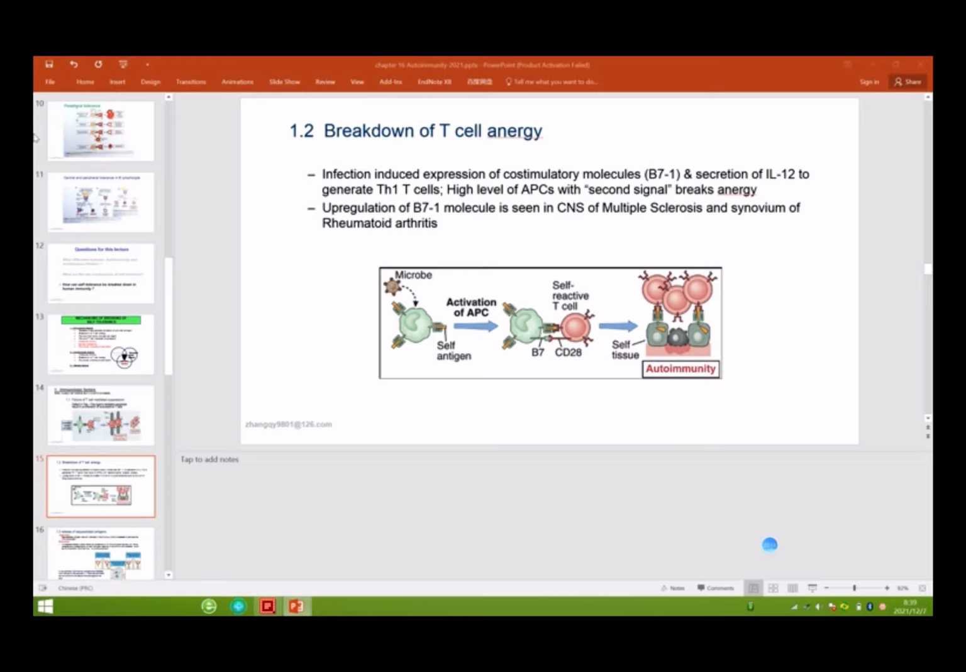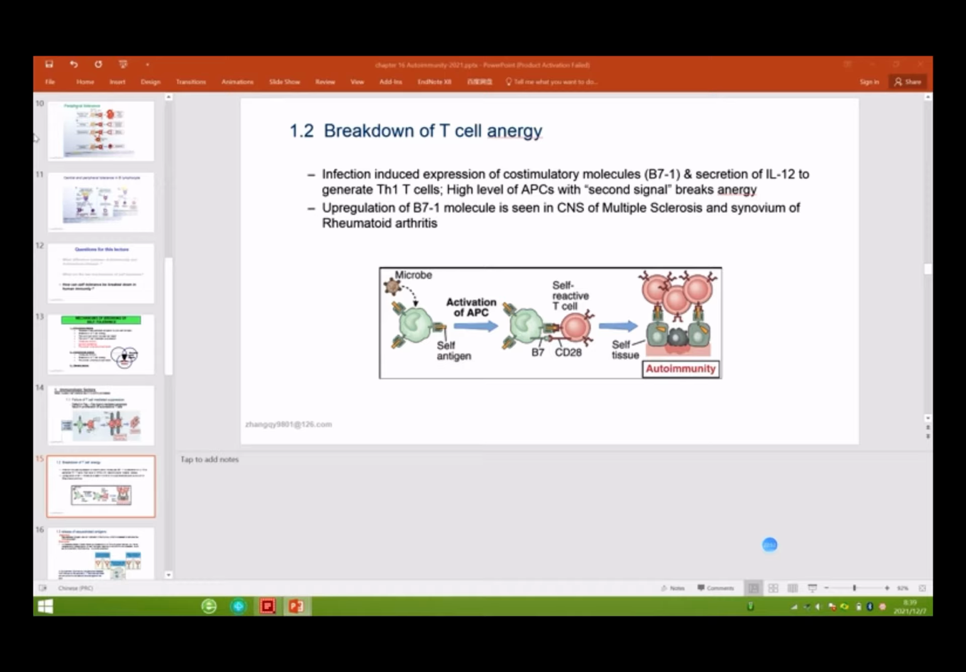So they can activate self-reactive cells, and these self-reactive cells recognize self cells and kill them. So the second mechanism is breakdown of T cell anergy. B7-1, B7-2 and IL-12 can induce Th1 T cell development. So high levels of the second signal on self cells break down anergy.